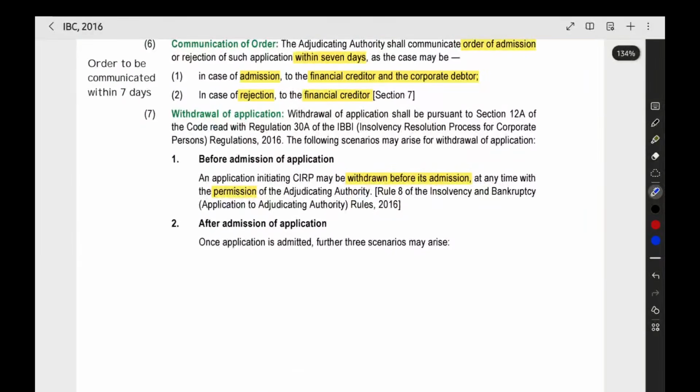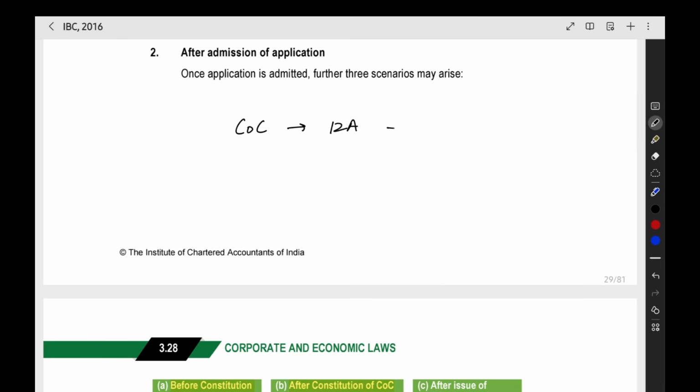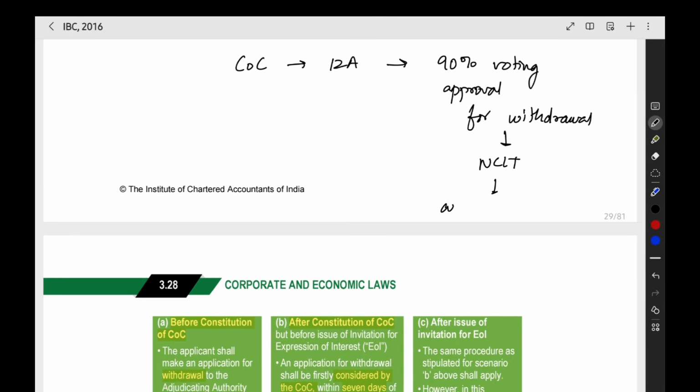Now, regarding withdrawal of the application, we already saw that after the committee of creditors is formed, under section 12A we can make an application. That proposal goes to the committee of creditors, and if we get 90% voting share approval for withdrawal, it goes to NCLT.